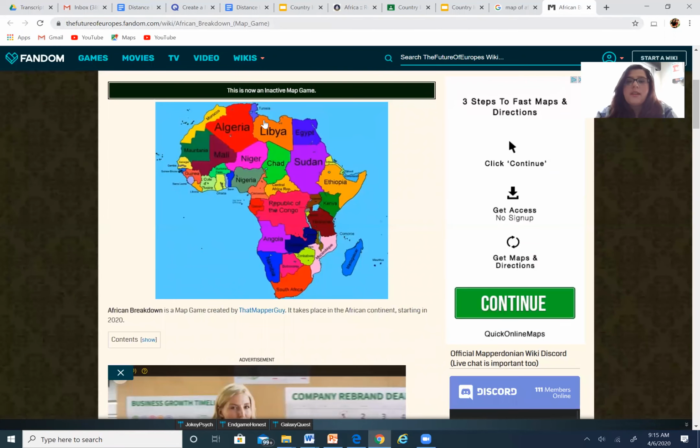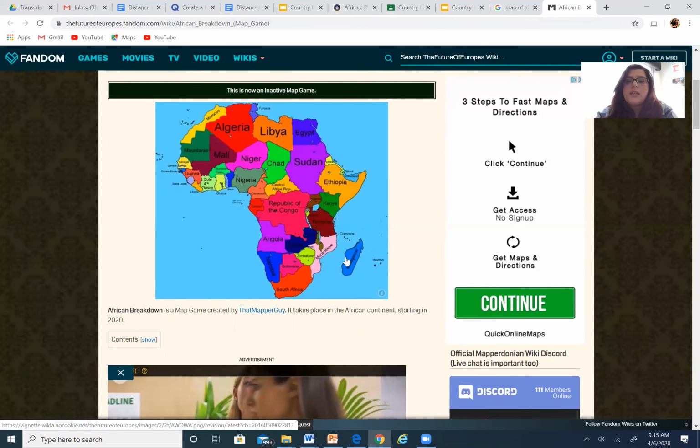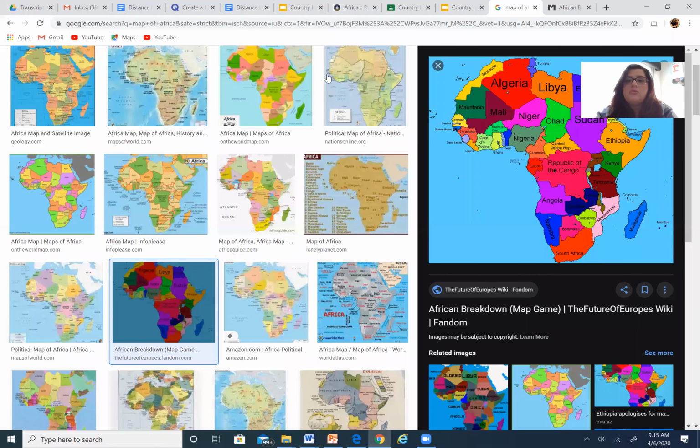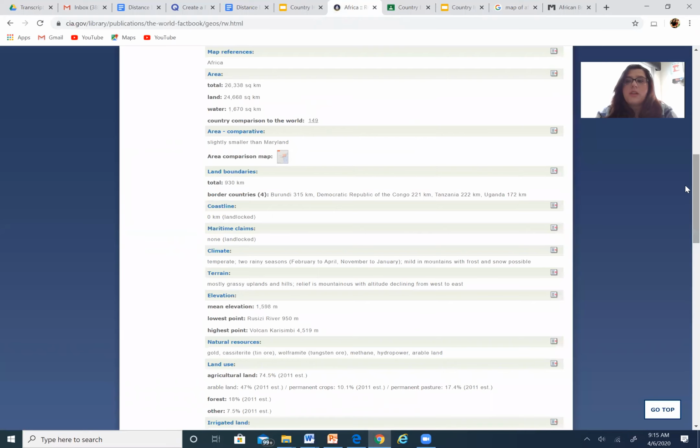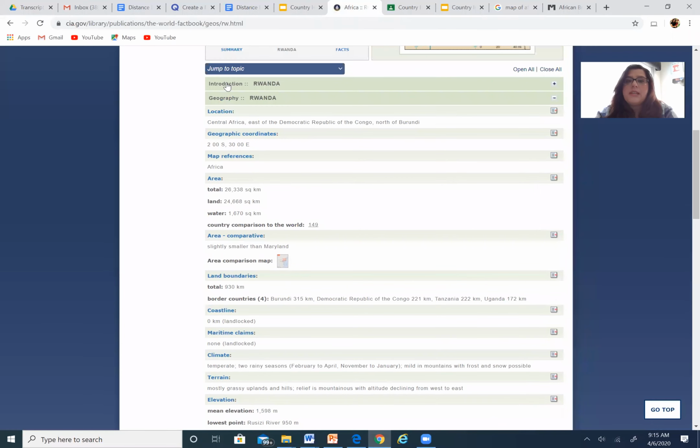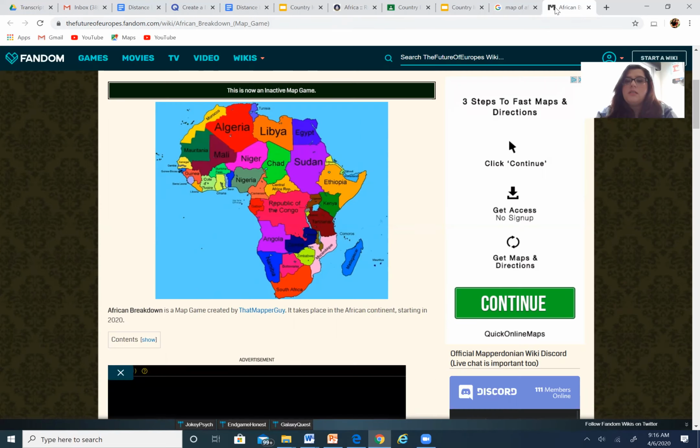You're going to want to look at a map and figure out where your country is based on the information that you have. So we knew that we were going to the central part of, I'm trying to find the CIA page. There we go. We knew that we were going to be in Central Africa. It's east of the DRC, the Democratic Republic of Congo, right?